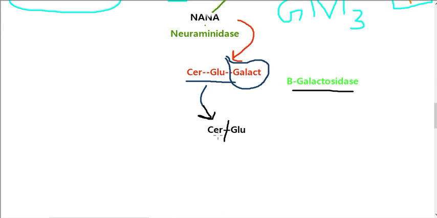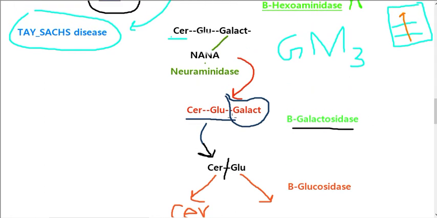And that enzyme that can break the ceramide and glucose from each other is called beta glucosidase. So as a result, we will reach the basic compound from where we start, which is ceramide. Ceramide first connects with glucose and forms a glycosphingolipid. Then this glucose further connects with galactose and causes the elongation of this carbohydrate chain.